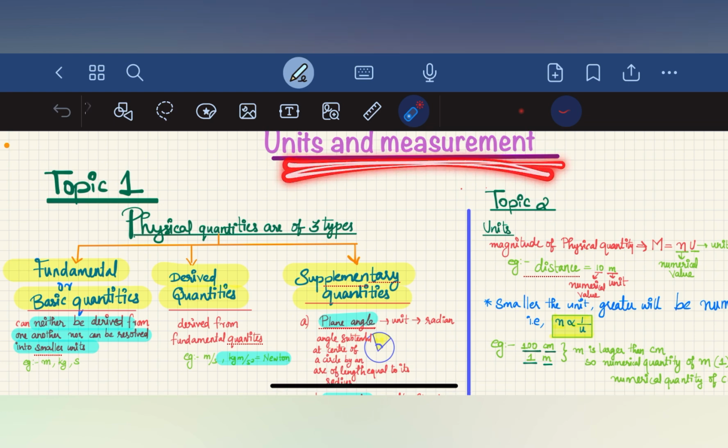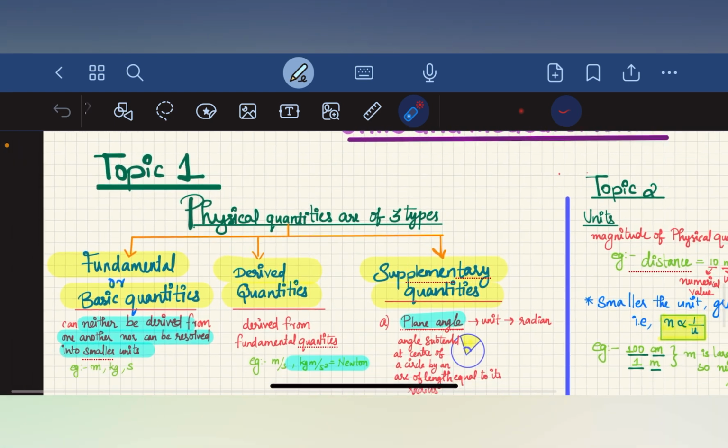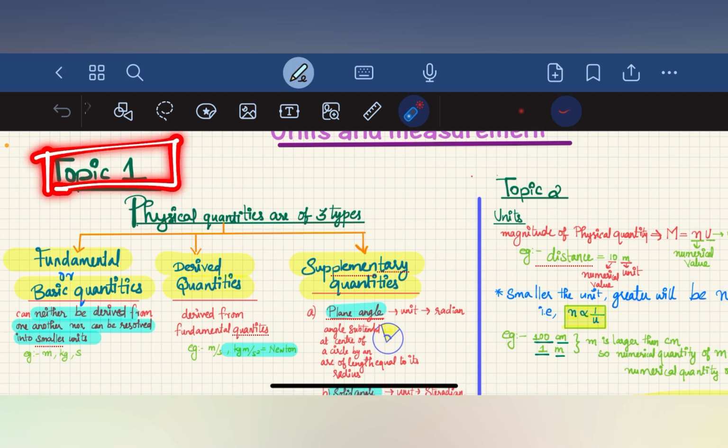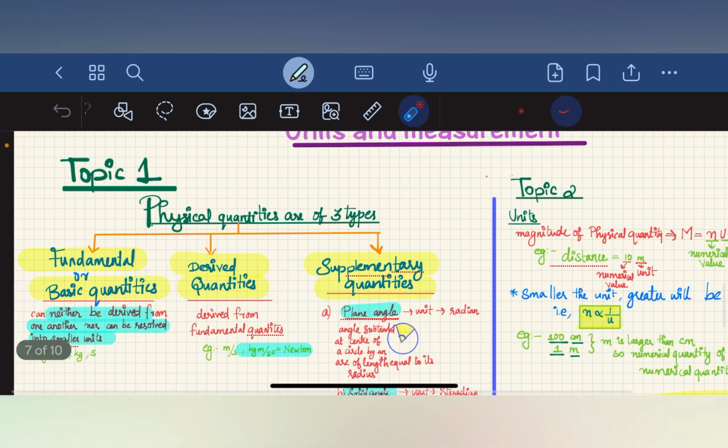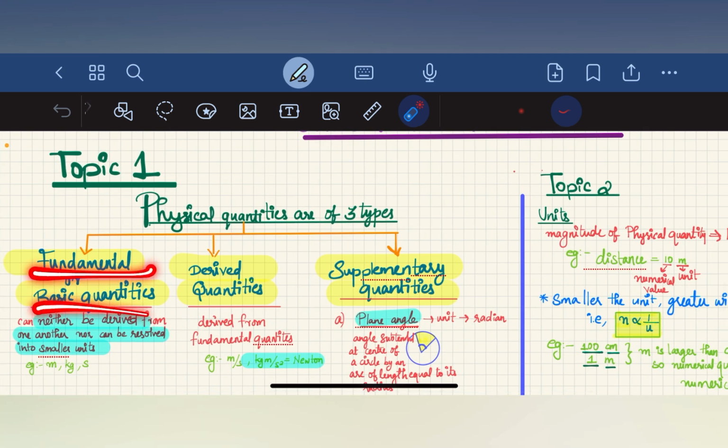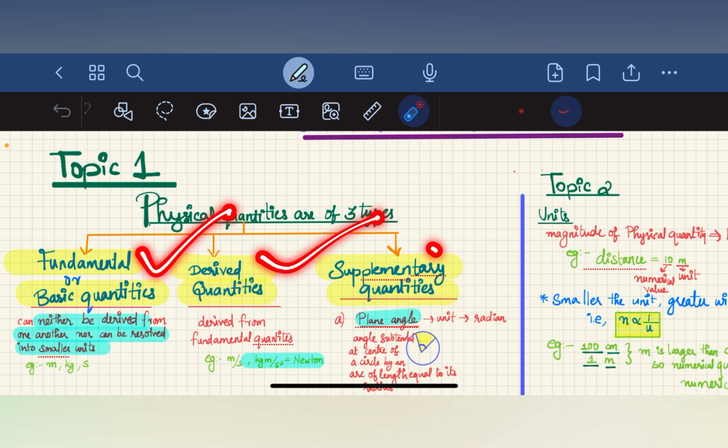Units and measurements is the first chapter of physics, and in units and measurements we are dealing with topic 1. Topic 1 is physical quantities, which are of three types: fundamental or basic quantities, derived quantities, and supplementary quantities.